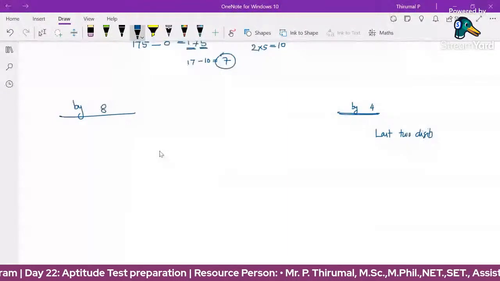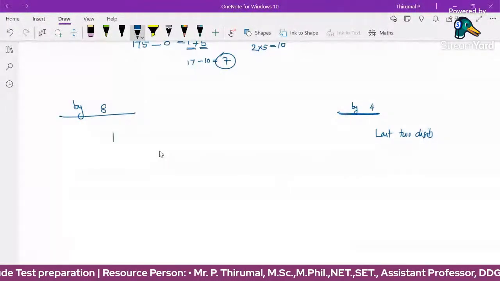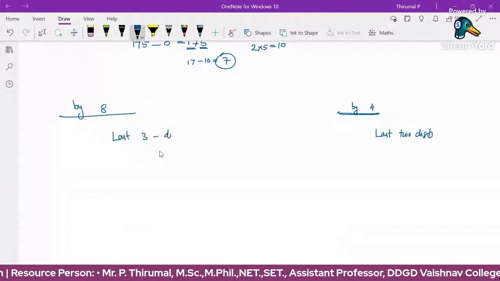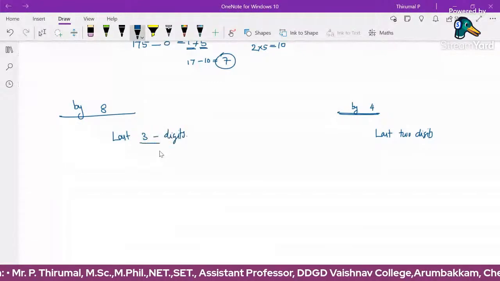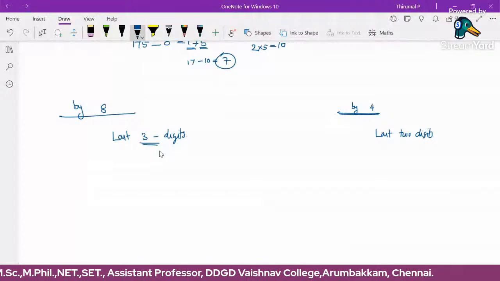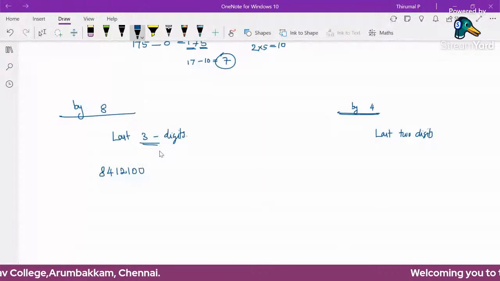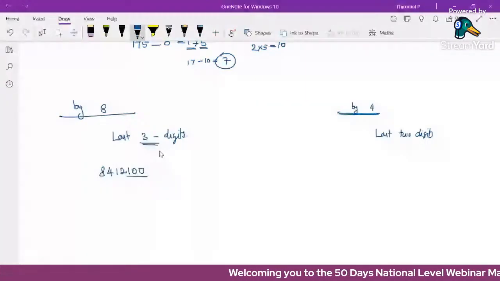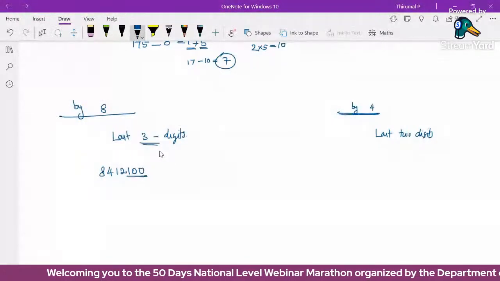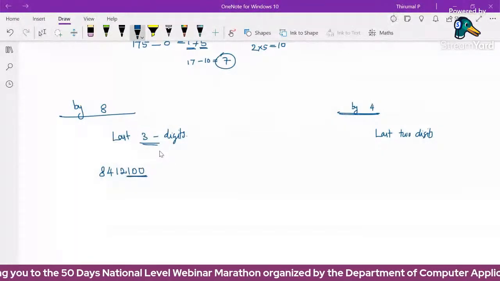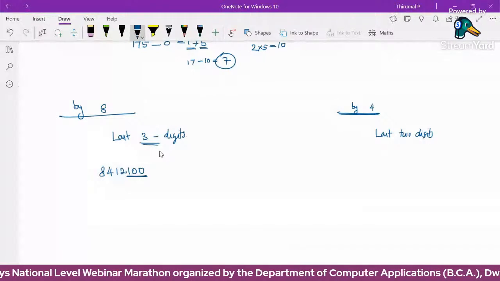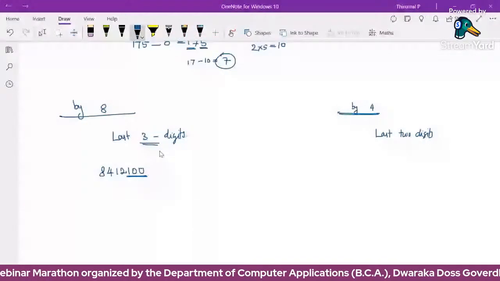Divisibility by 8 means we have to check the last 3 digits. Last 3 digits are enough to check. Suppose there is a given number, 8412100. I'm taking easy numbers. The last 3 digits are 100. This is a large number, but for divisibility by 8 we check the last 3 digits. Is 100 divisible by 8 or not? 100 is not divisible by 8, which means the given number is not divisible by 8.